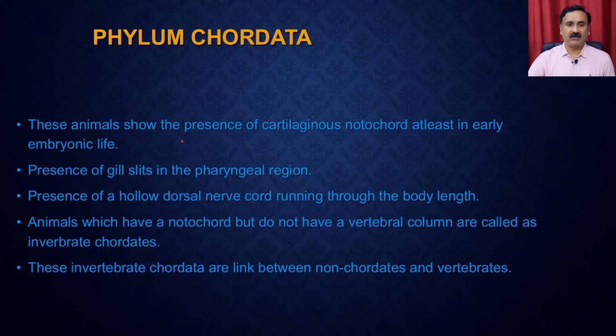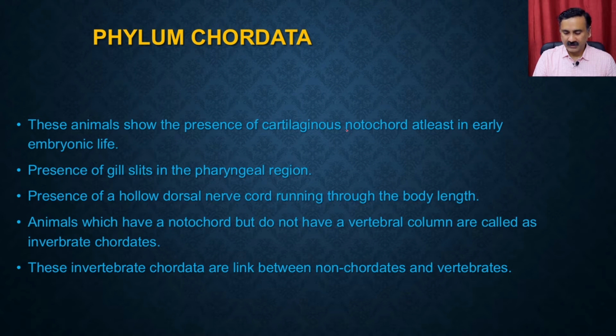As the name suggests, chordata means the organisms which are going to have the notochord, right? So the phylum chordata consists of organisms which have the cartilaginous notochord, at least in some phase of their life cycle. If they don't have a well developed notochord in the adults, at least they will show some notochord in the early stage of the embryonic life cycle, and all those organisms are present in the phylum chordata. Apart from that, the chordatas are going to have the gill slits in the pharyngeal region. This pharyngeal region is required for respiration.